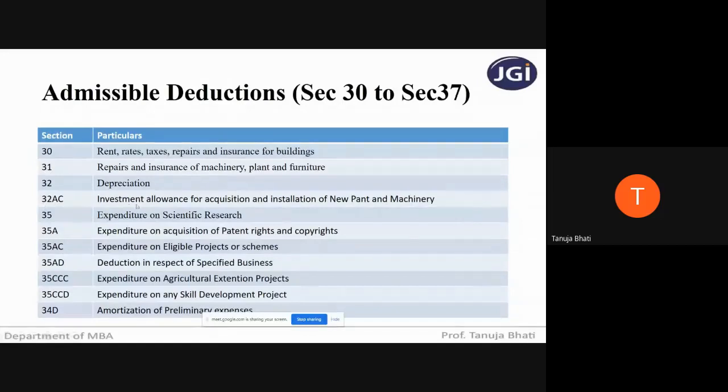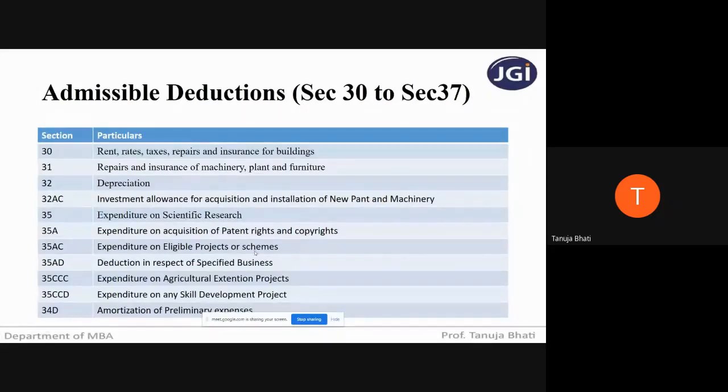Next is section 32AC, investment allowance for acquisition and installation of new plant and machinery. Now you know SSCs, there are so many: there is an individual, there is a company, partnership firm, local authority, LLP. So there are so many SSCs falling under the definition of a person. This investment allowance for acquisition and installation of plant and machinery is allowed as a deduction only and only to an SSC who is a company.